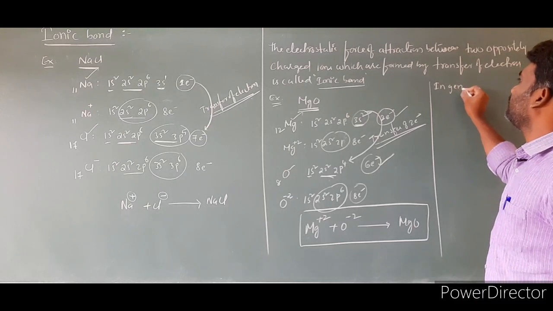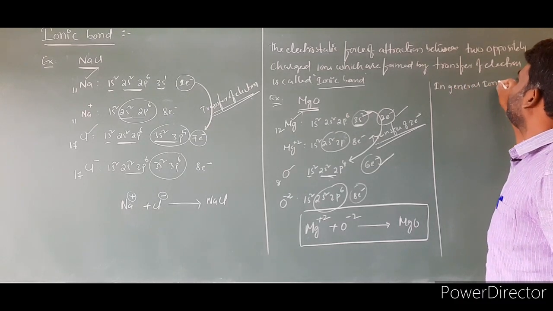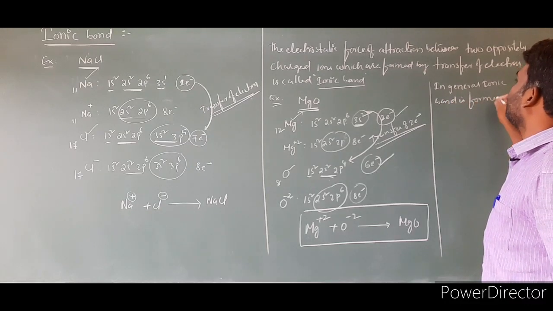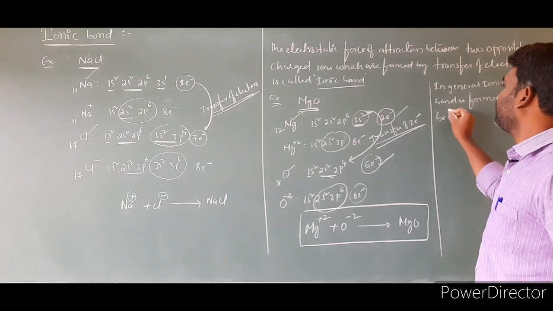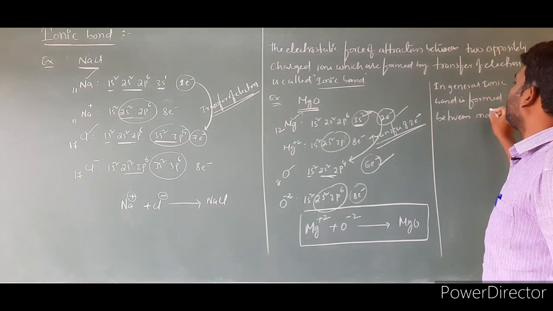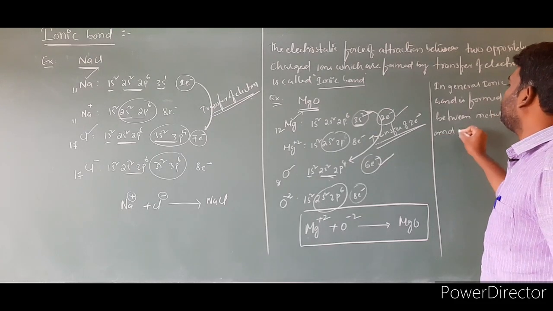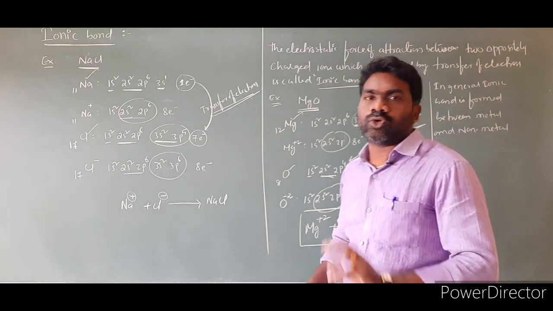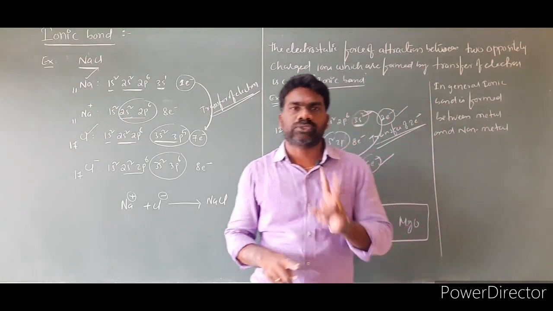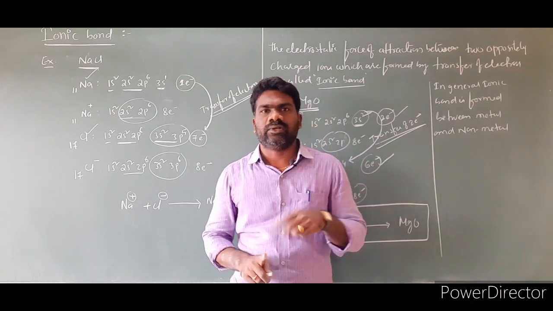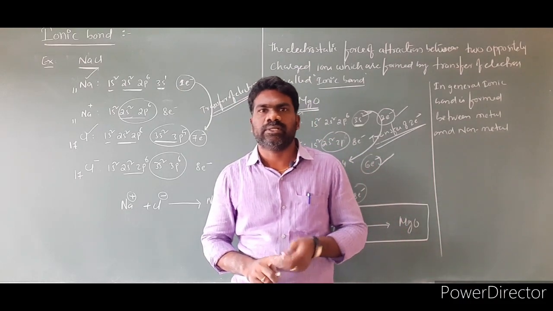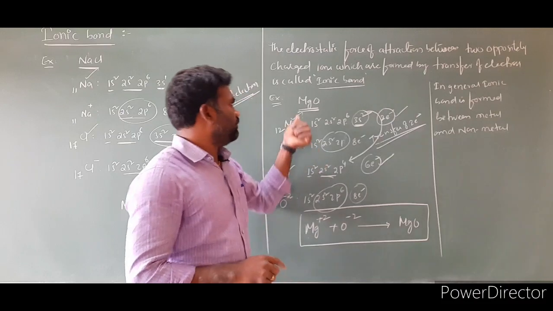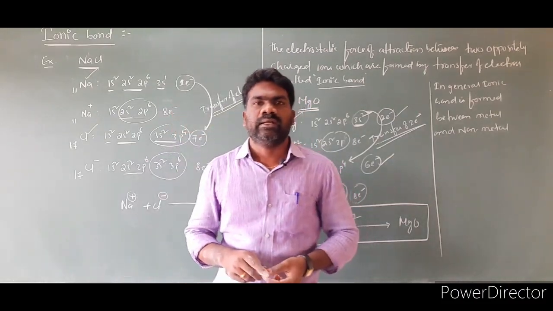In general, ionic bond is formed between metal and non-metal. Covalent bond is mostly formed between non-metals. Two non-metals will form the covalent bond. Cl2, F2, O2, N2, all these are covalent bonds. So a covalent bond is formed between two non-metal atoms. An ionic bond is formed between one metal and another non-metal atom.